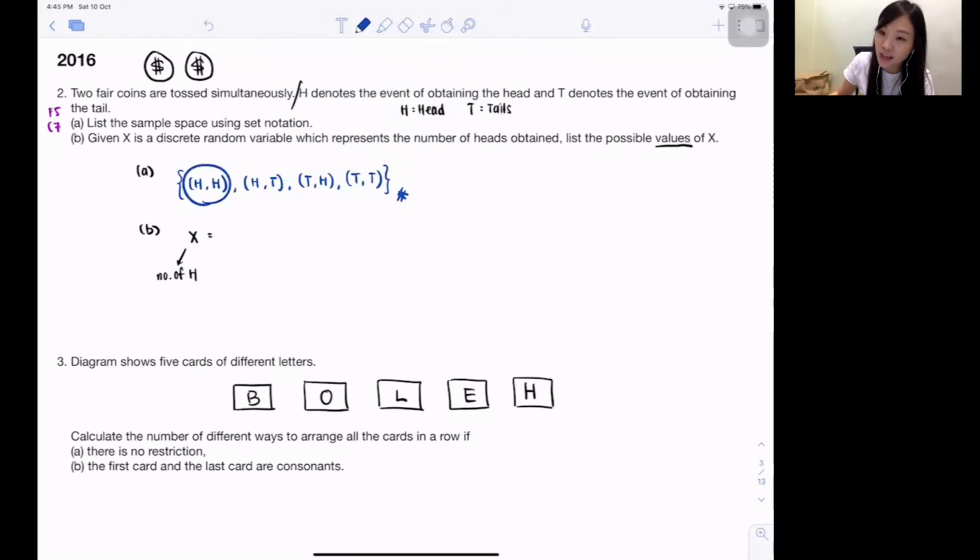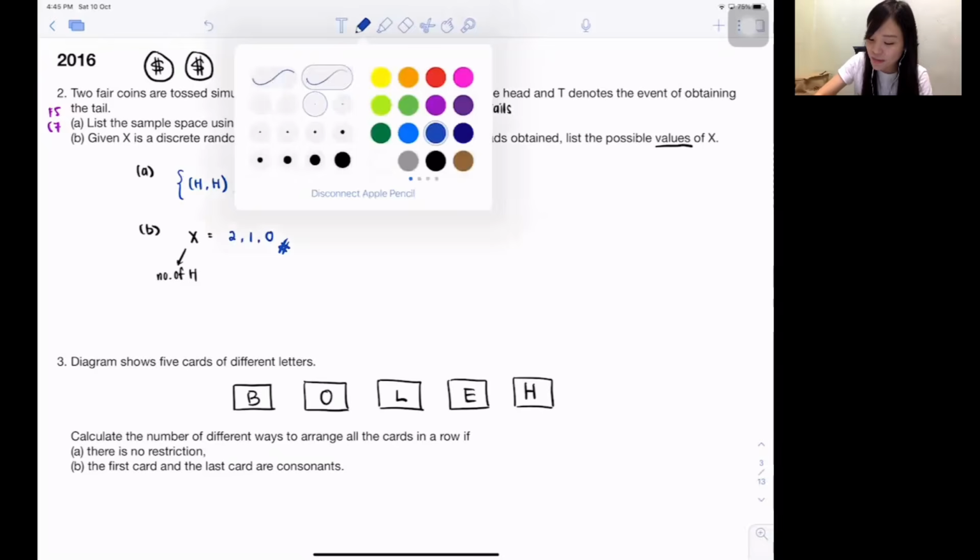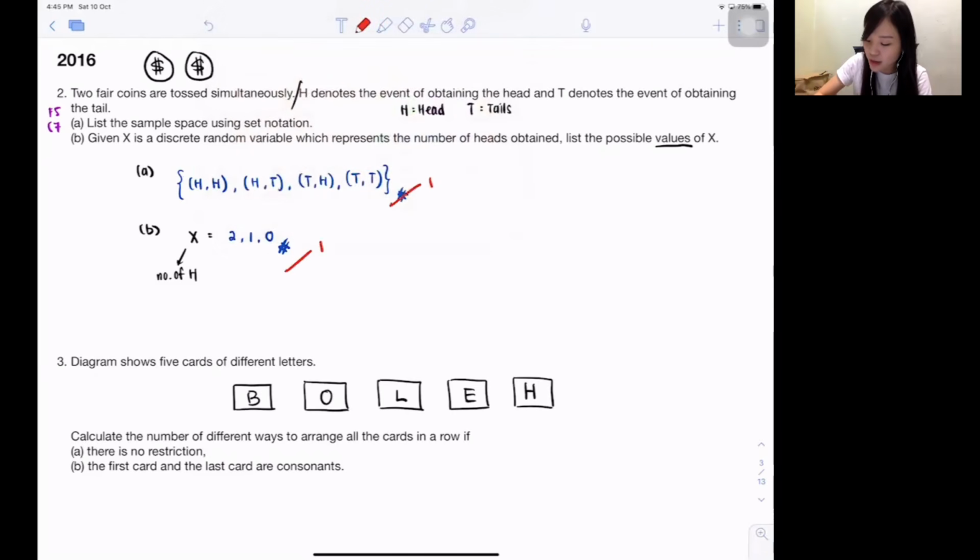So based on the outcomes just now, you count how many heads. Look at this particular outcome. This one has how many heads? Two heads. Isn't it possible to have 2 heads? Look at this particular outcome, isn't it 1 head? This one also 1 head, so no need to write 1 two times, okay? Then look at the fourth outcome, isn't it no head? Just like that, done. So how many possible heads do you have? You can have 0 heads, 1 head, or 2 heads. Impossible for you to have 3 heads because you only have 2 coins. Done. How many marks is this question worth? Here 1, easy 2 marks. Done again.